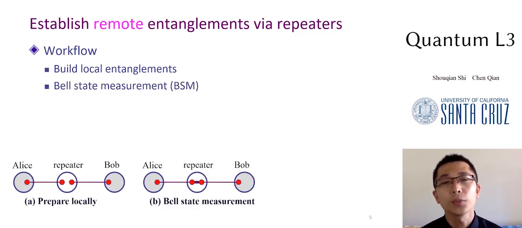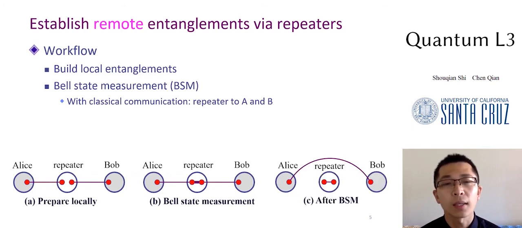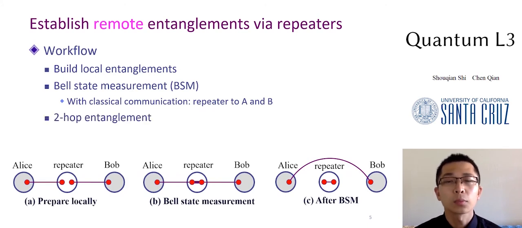Then, each repeater performs a Bell state measurement, or BSM, between its two qubits locally, illustrated in the bold solid line. The repeater needs to inform Alice and Bob about the result of the BSM via classical information. This message is typically 2 bits in length. After that, Alice and Bob share a 2-hop entanglement. This workflow is transitive, which enables building entanglements more hops away.